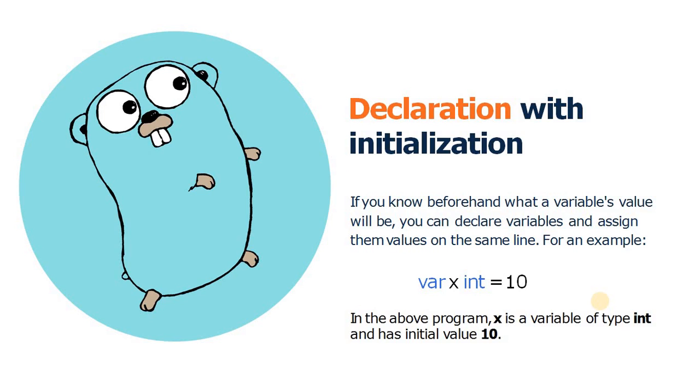So let's discuss the first form, declaration with initialization. In this case, if you know the actual value which you want to assign, meaning you know the value prior to declaring the variable, then you declare the variable as given in the example. Here we declare a variable x of integer type with initial value 10.